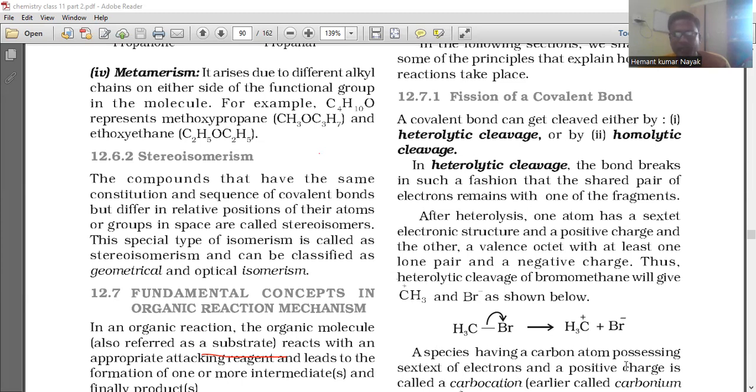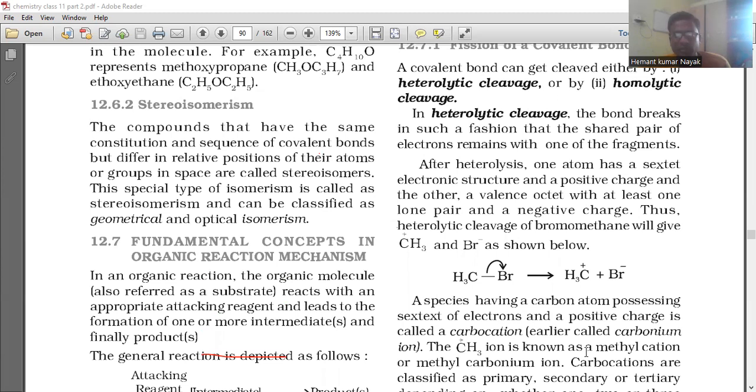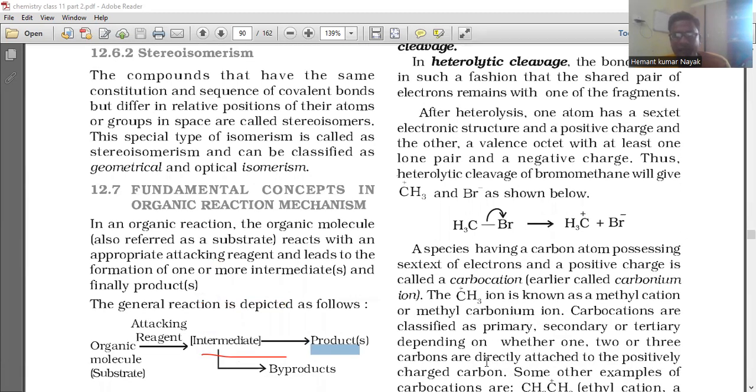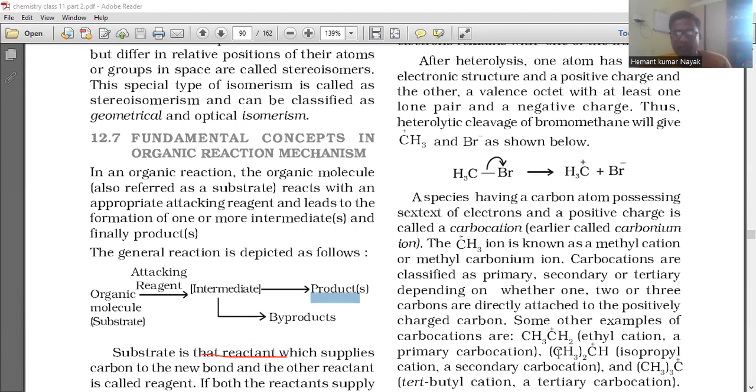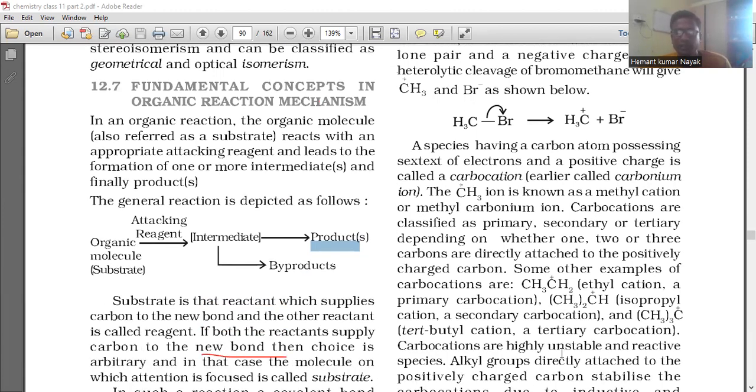A species having a carbon atom possessing a sextet of electrons and a positive charge is called a carbocation, also called a carbonium ion. The CH3+ ion is known as the methyl cation or methyl carbonium ion. Carbocations are classified as primary, secondary, or tertiary, depending on whether 1, 2, or 3 carbons are directly attached to the positively charged carbon. Some examples are CH3CH2+, the ethyl cation, a primary carbocation; (CH3)2CH+, the isopropyl cation, a secondary carbocation; and (CH3)3C+, the tert-butyl cation, a tertiary carbocation.